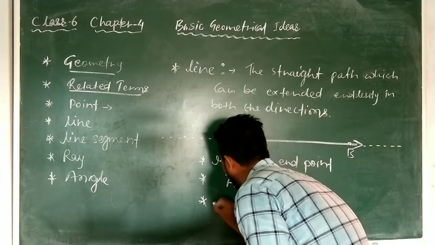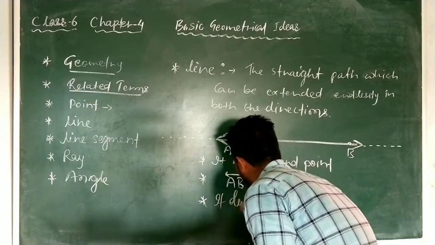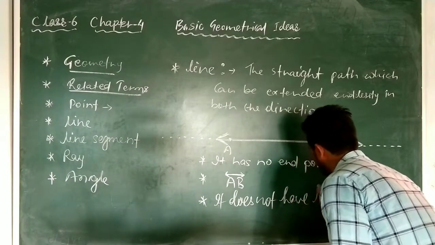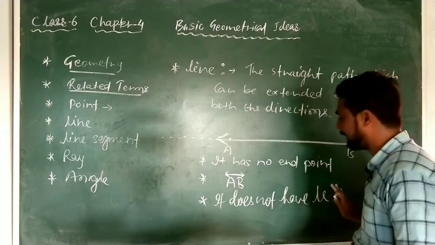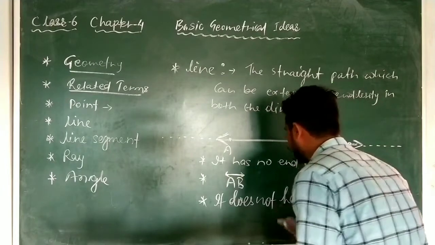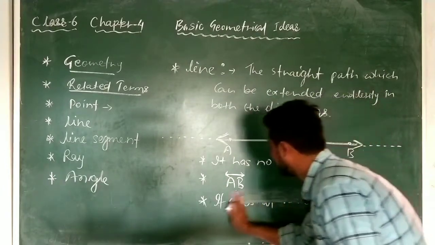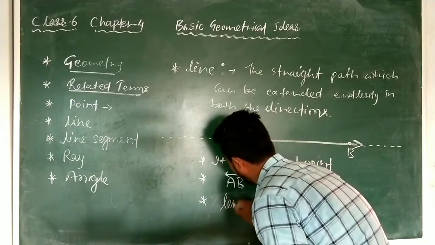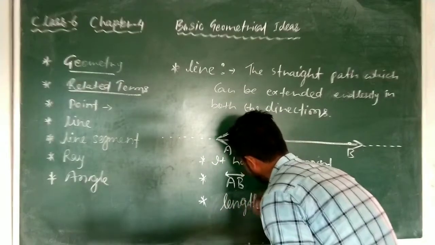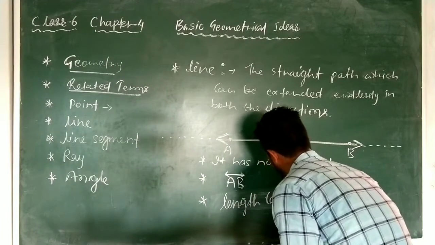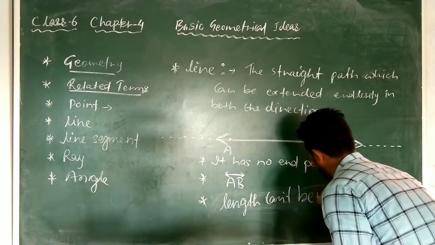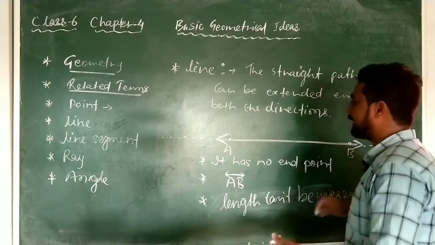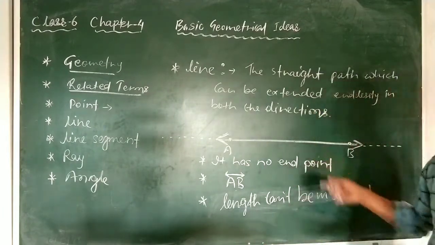So it has length, but we cannot measure it. So you write: length cannot be measured, because it does not have a starting or ending point. So this is about line.